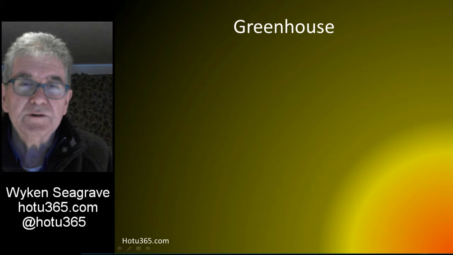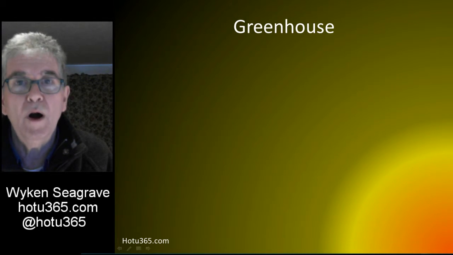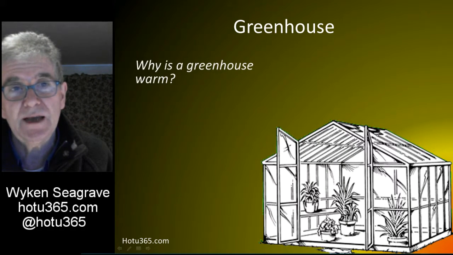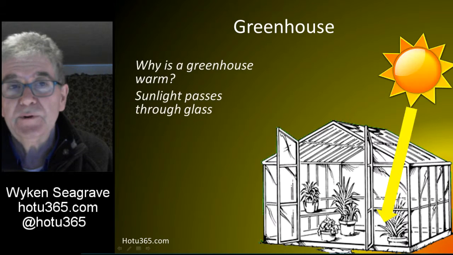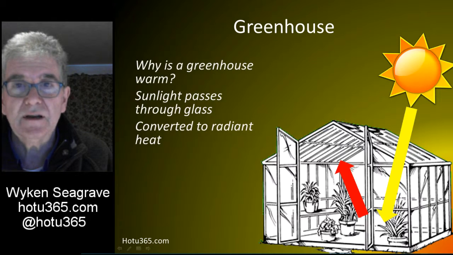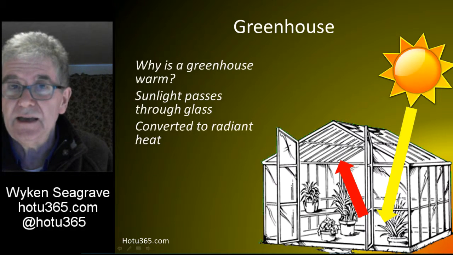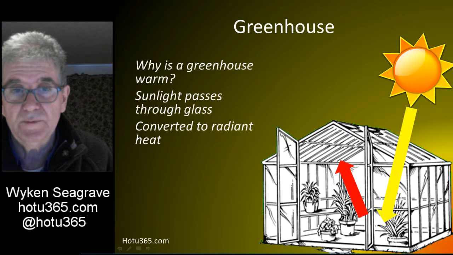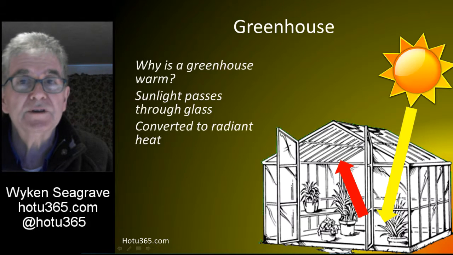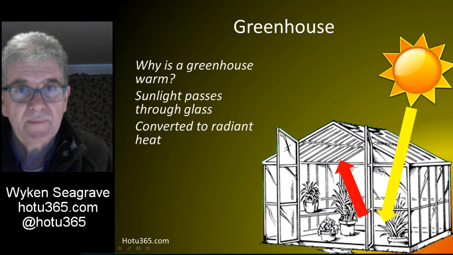Let's talk about greenhouses in general. Why does a greenhouse keep warm inside even without a heater? The reason is that the glass allows sunlight to enter, but once the sunlight energy is inside, it gets absorbed by plants and other things in the greenhouse and is then re-emitted not as light but as radiant heat.